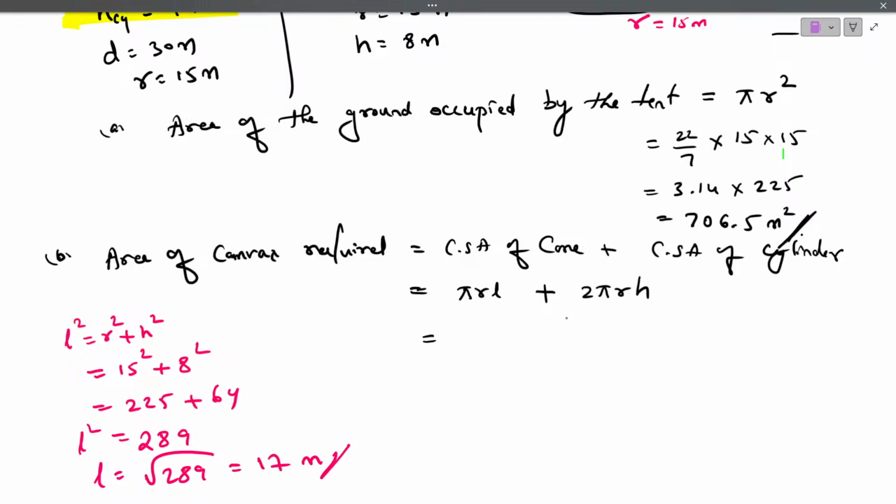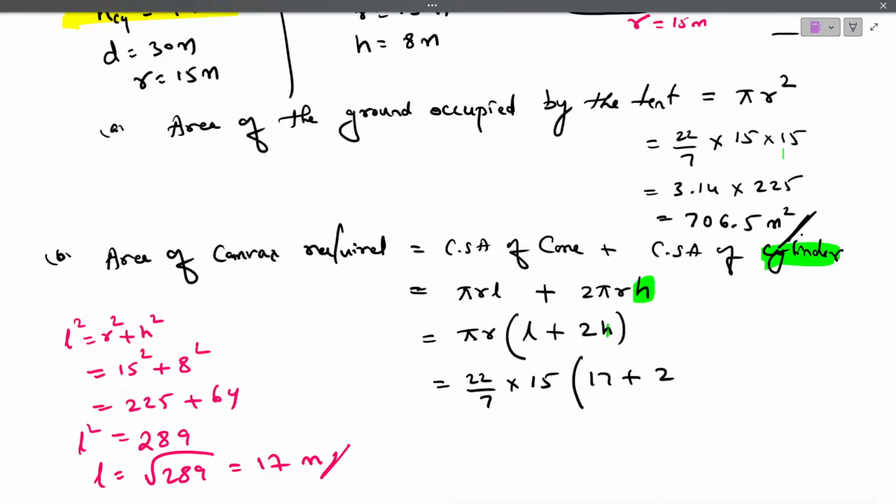Now just let me substitute here. Here also pi, here also pi. Pi is common. This R and this R, both are same. R is common. Pi R, L plus 2H. Understood? We have taken the common factor. So pi is 22 by 7 into radius is 15. Slant height just now we got 17 plus 2 into H. H is the height of the cylinder.